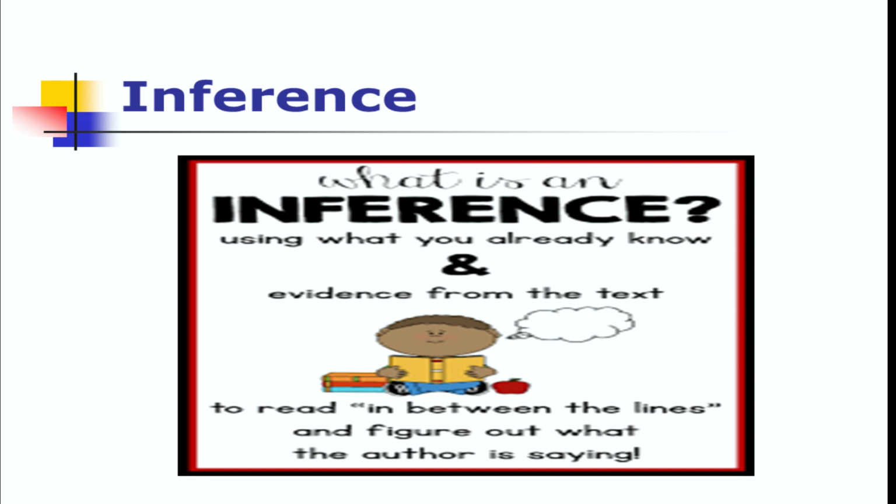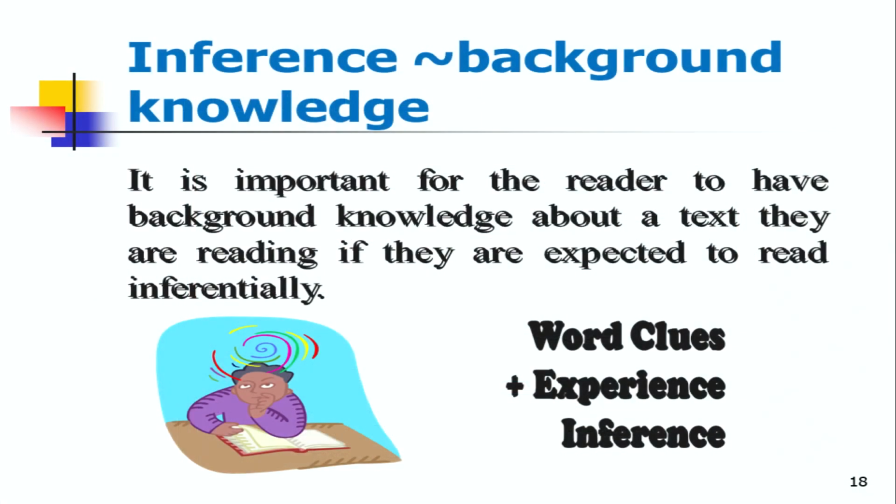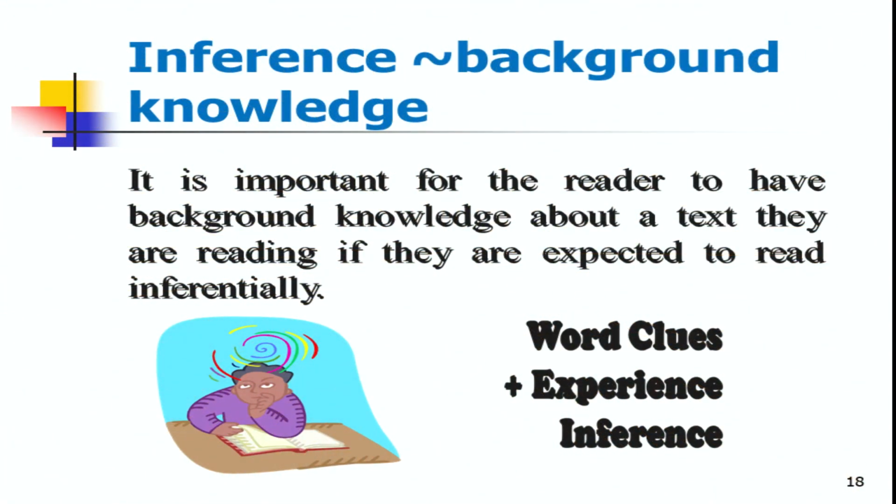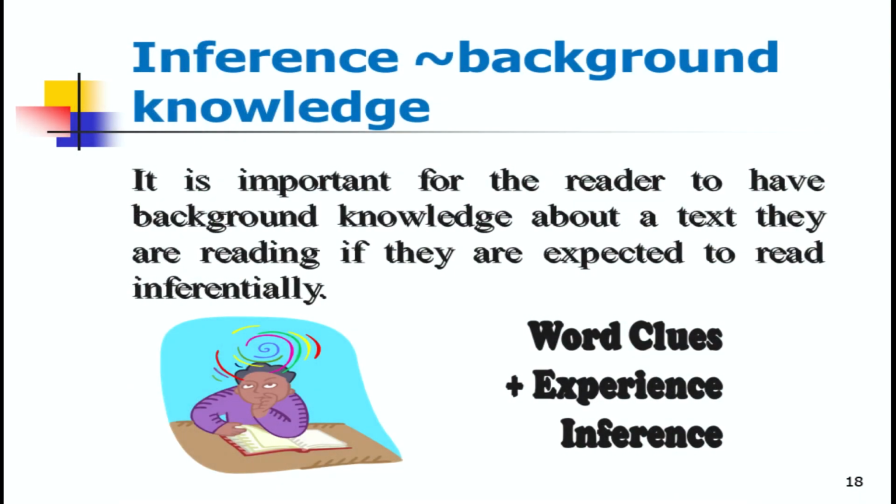When you do inference, you need to use what you already know and evidence from the text to read in between the lines and figure out what the author is saying. There are some elements involved when you make inference. First, you should have the background knowledge or schema on what you are reading. It is important for us to have background knowledge about the text we are reading if we are expected to read inferentially.